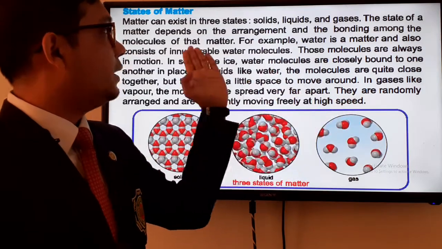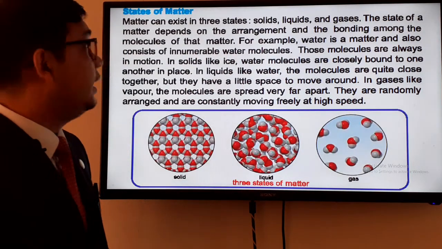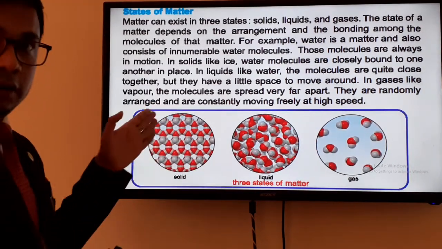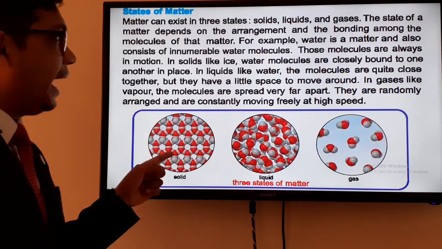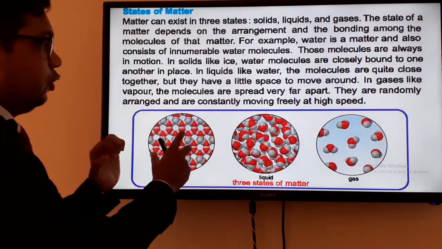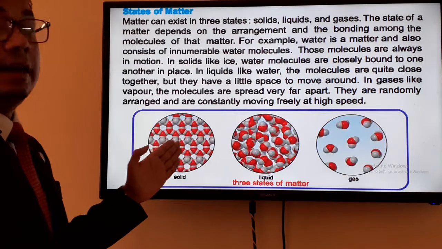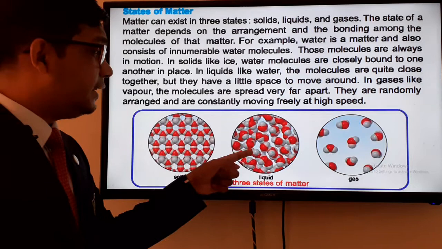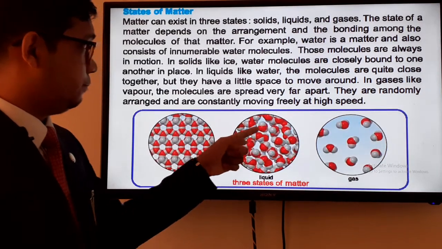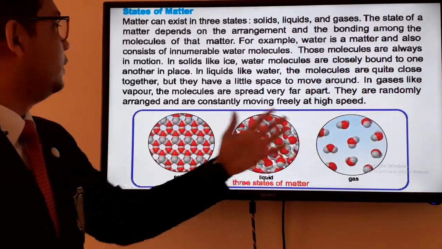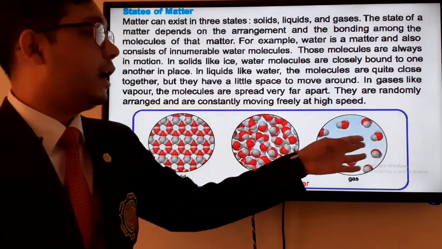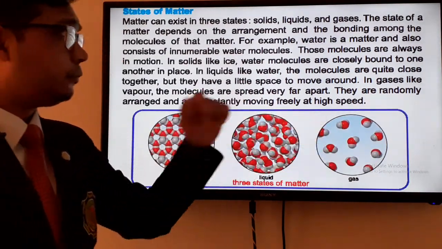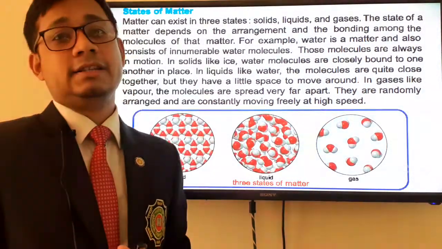Have a look at this particular example. Water is a matter and consists of innumerable water molecules. Those molecules are always in motion. The molecules move. In solid like ice, water molecules are closely bound. Have a look. They are closely bound to one another in a place. In liquid like water, the molecules are quite close together, but they have a little space to move around. In gases like vapor, the molecules are spread very far apart. That is why this state is known as the gaseous state.